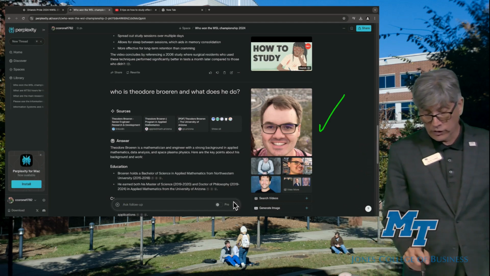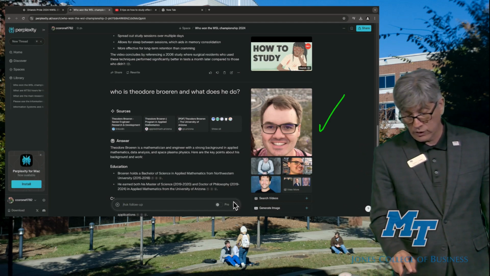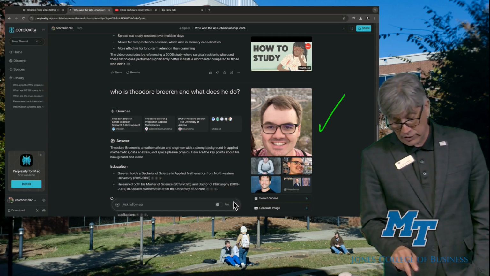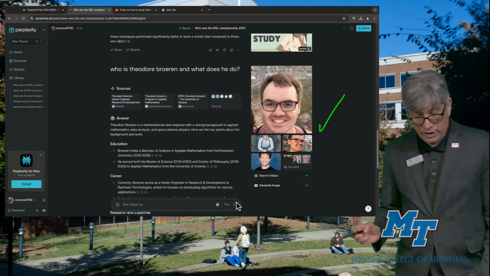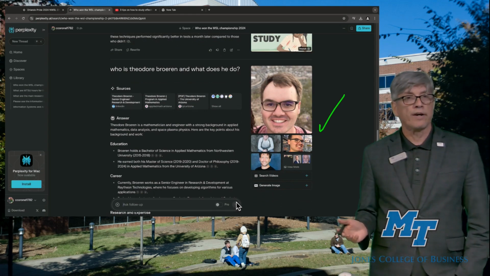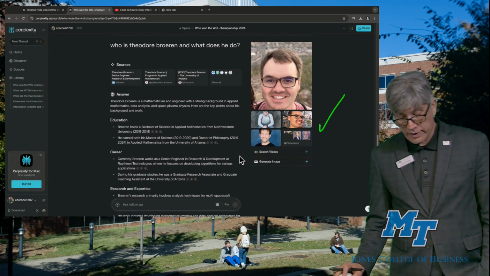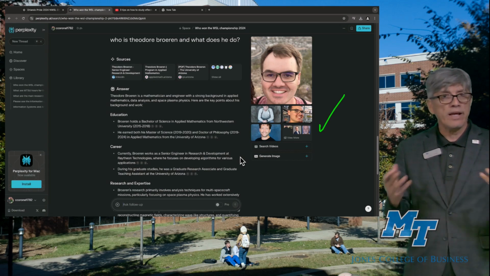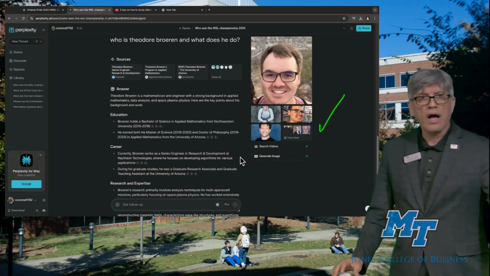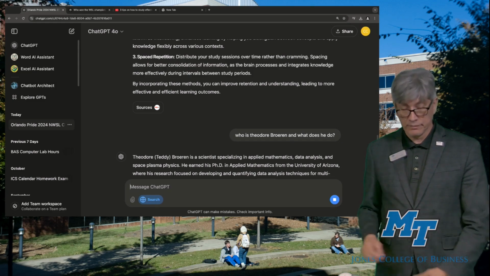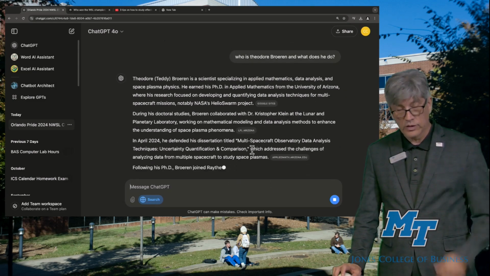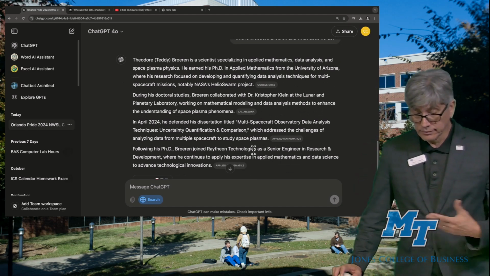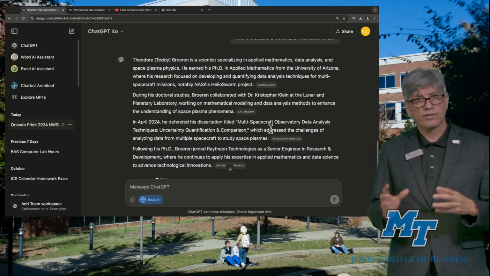In this case, Theodore Brorén is a mathematician and engineer with a strong background in applied mathematics and data analysis. He holds a Bachelor of Science degree, a Master of Science, and a PhD degree in Applied Mathematics from the University of Arizona. So you can see his current career. He's a senior engineer at Raytheon Technologies, etc. So it generates all this information instantly. How does ChatGPT compare? It also accesses the information very quickly, no pictures. Similar answer. So it's the same information, but organized slightly differently.